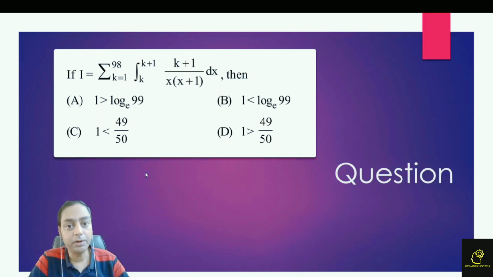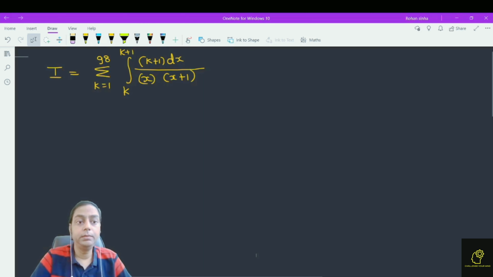This is a very important problem. Now I am going to give an approach for how to solve these types of problems. It is given that I is equal to sigma k equals 1 to 98 of the integral of (k plus 1) dx divided by x into (x plus 1).